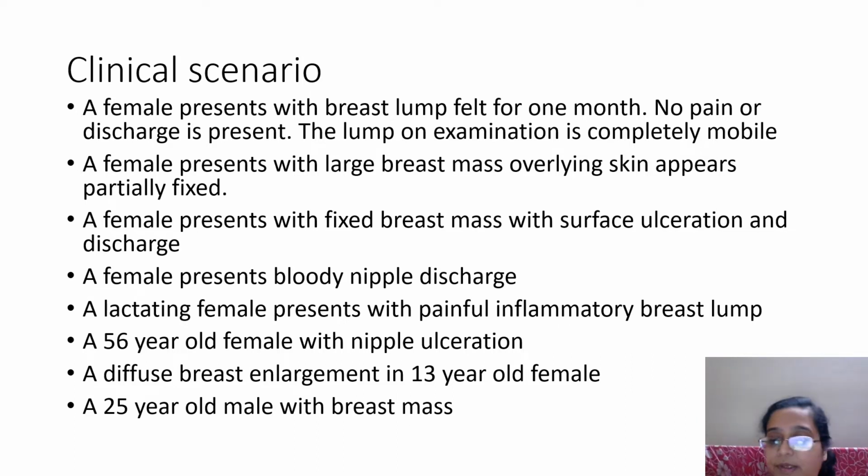The axilla should be examined. The tail of the breast should be examined, to see whether there is a lymph node or a mass, or multiple masses, maybe in the axillary tail also. Then you come to the imaging studies. I'll tell you what is important in that further on. And finally, it is FNAC these days. I'm discussing a few points of the malignancy over here. Again, we are discussing the important points. I'm not teaching you the topic.